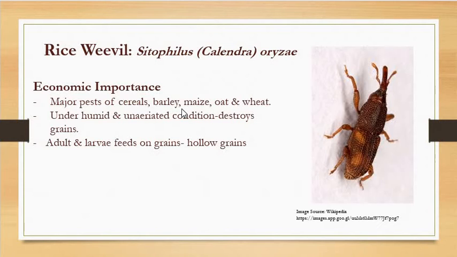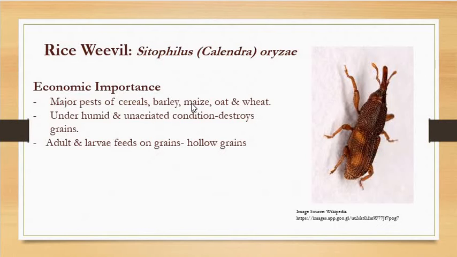And from those 400 eggs, both the adult and the larvae feed on the grains, making the grains completely hollow internally. Such grains are not nutritious, and in case of a heavy infestation they can destroy the grains if they remain in the same condition, meaning if they are not exposed to sunlight or to fumigant or anything else, the grains may get destroyed completely, and so they can cause a serious economic loss to the farmer.